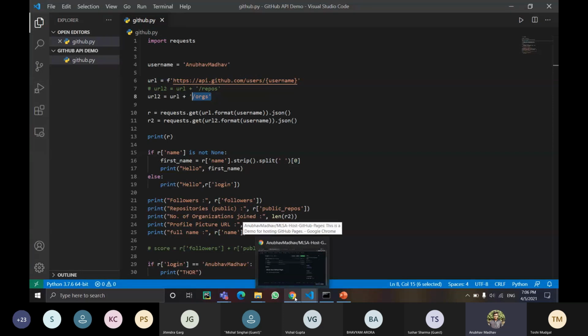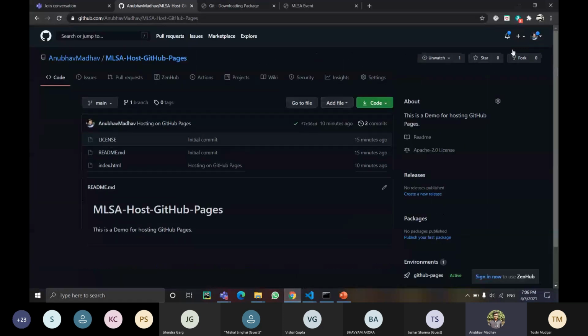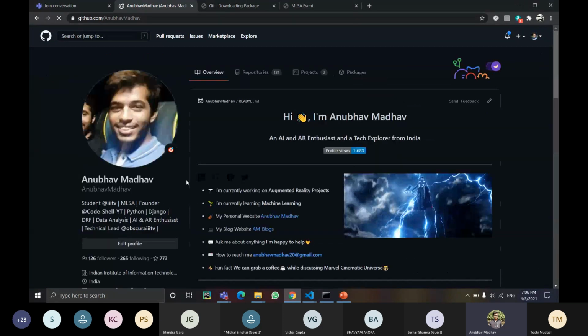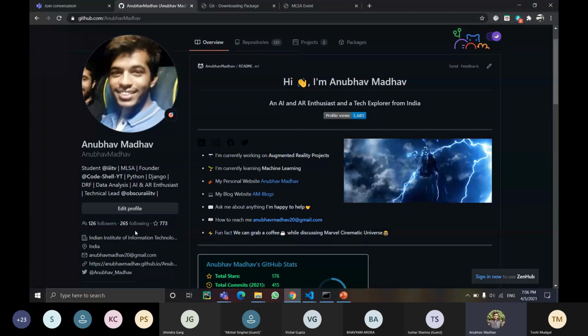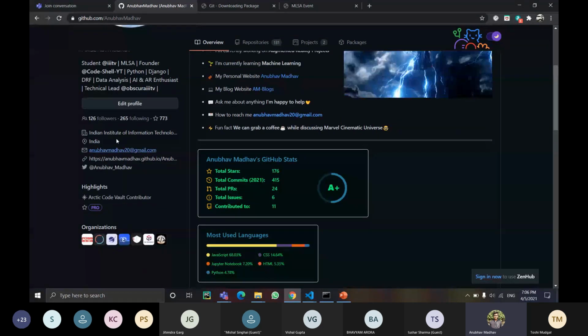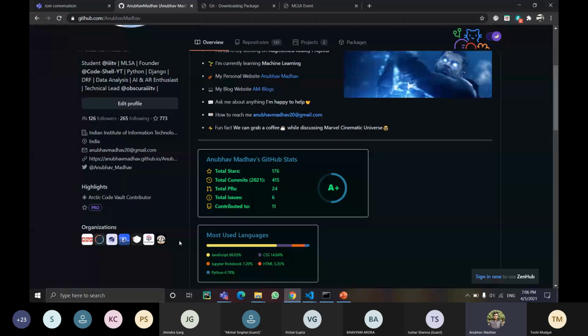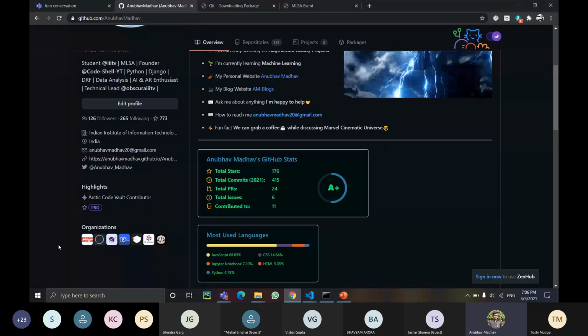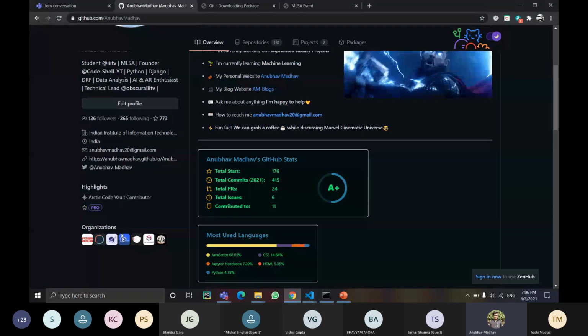If you don't know what organizations are, see, this is my profile. This is my number of followers. This is my following. This is the number of repositories I have starred. And these are my organizations, which are, we can say, open source organizations I have joined. Okay.